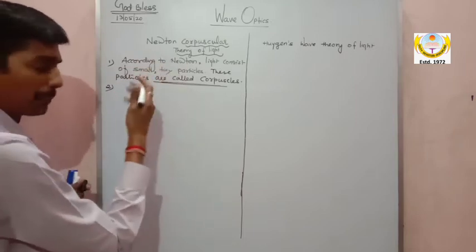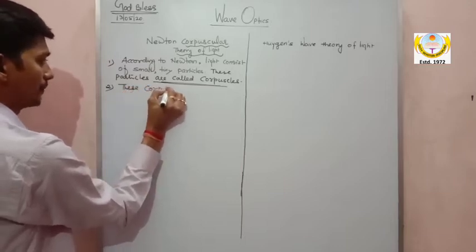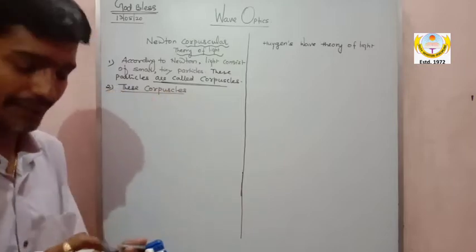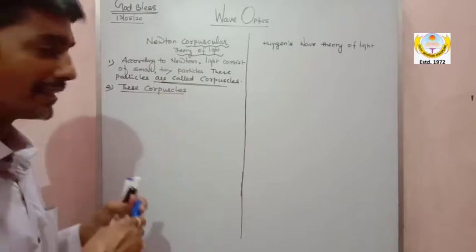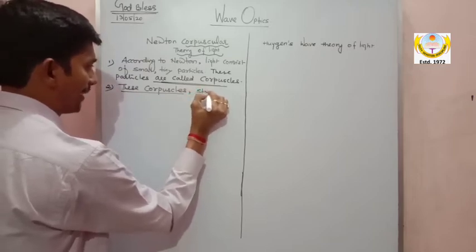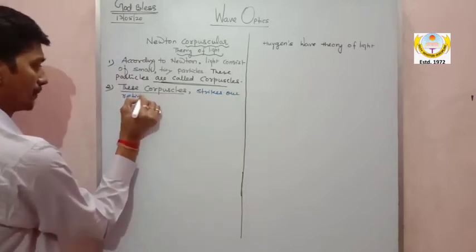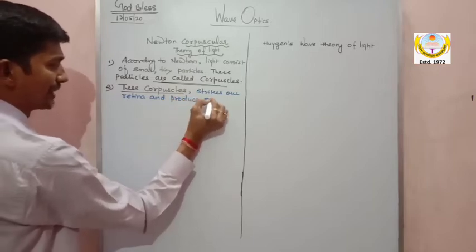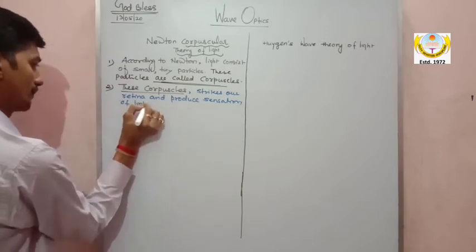According to Newton, the second point: these corpuscles, meaning these tiny particles of light, I hope it is clear, strike our retina and produce sensation of light.